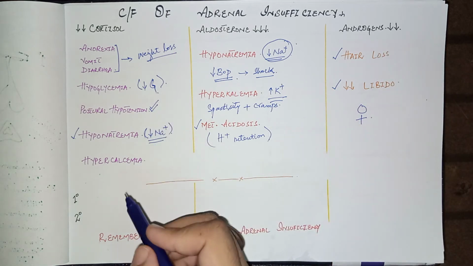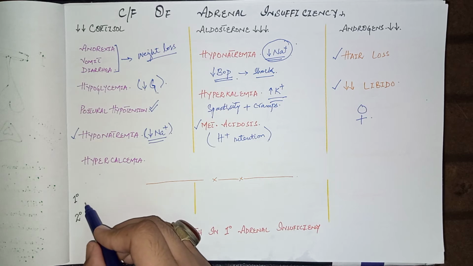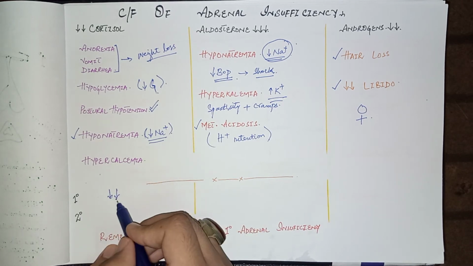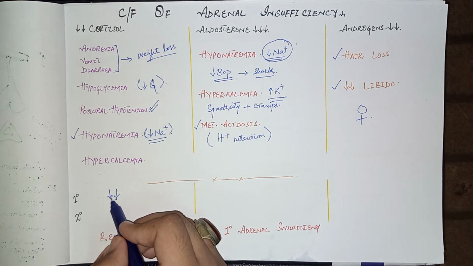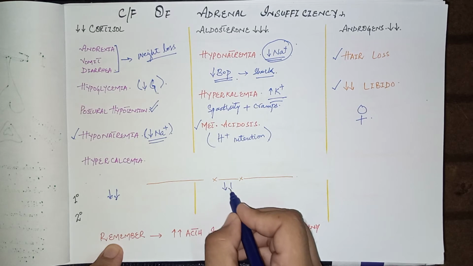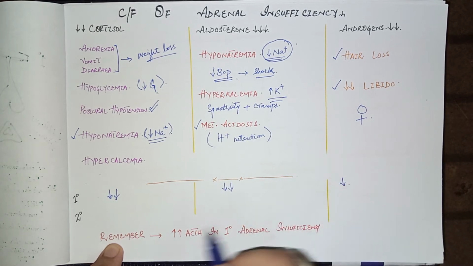Now come to the causes. In primary adrenal insufficiency, the pathology lies within the adrenal gland, so there is a reduced amount of cortisol, a reduced amount of aldosterone, as well as a reduced amount of androgens.